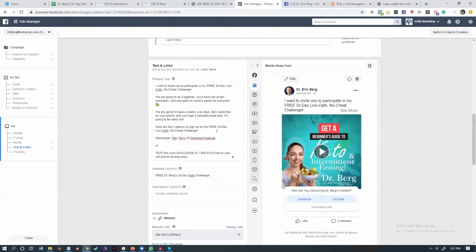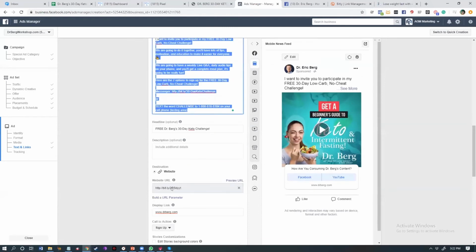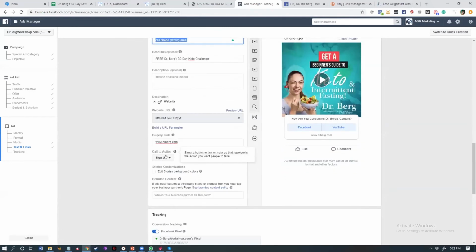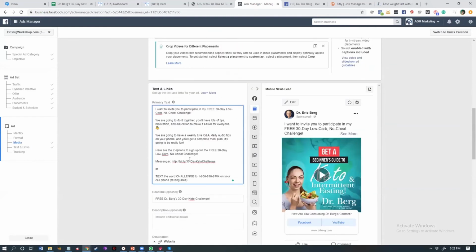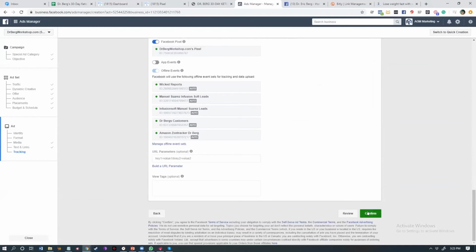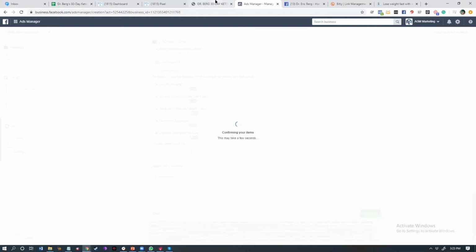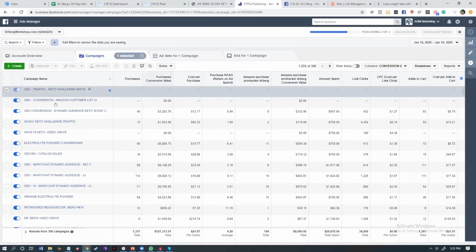So now we have everything set up: ad copy, headline, website URL or destination URL, and your display link. Since this is a sign-up invite for them to join the 30-day keto challenge, we're going to use the call to action sign up. Make sure your pixels are turned on and confirm. We can now go ahead and test the Facebook ad, click on the poll, and see how it redirects us afterwards to the specific website or URL we've just added on the setup.